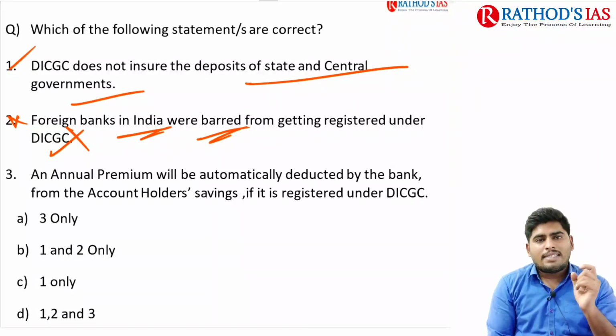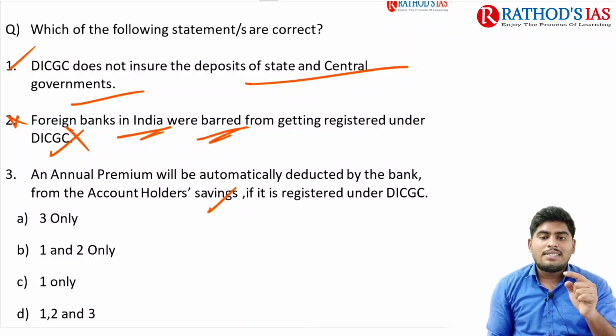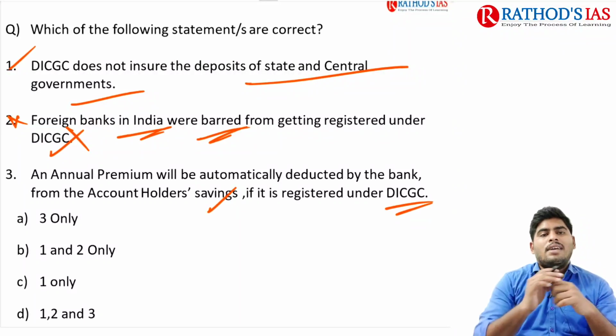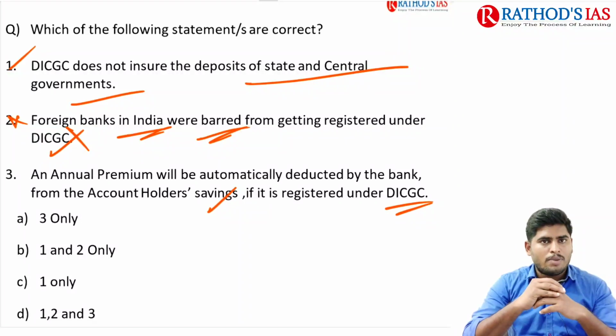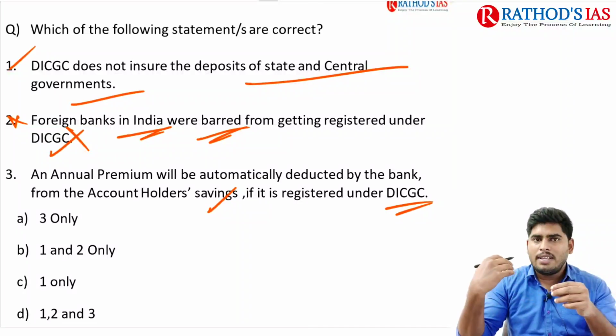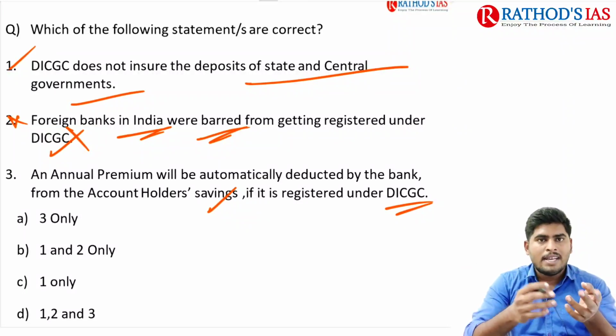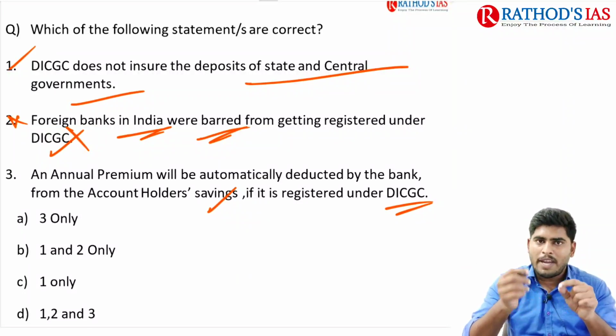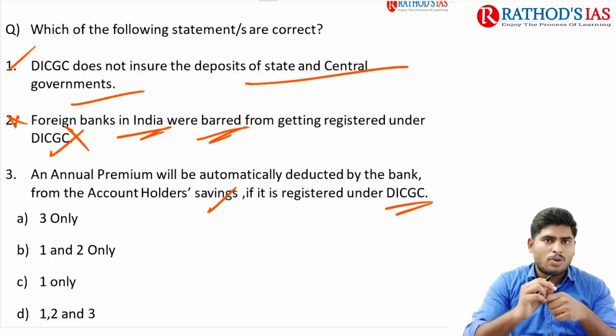Next, an annual premium will be automatically deducted by the bank from the account holder's savings if it is registered under DICGC. Here we are talking about the insurance of the deposits, right? So obviously the premium should be paid either by the account holders or by the banks. In this case, the premium will be paid by the bank. The premium amount will not be charged from the account holders.